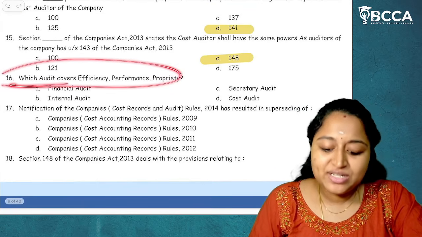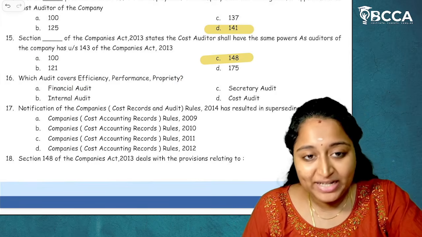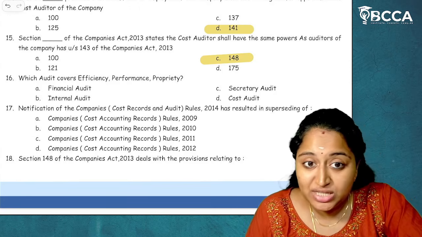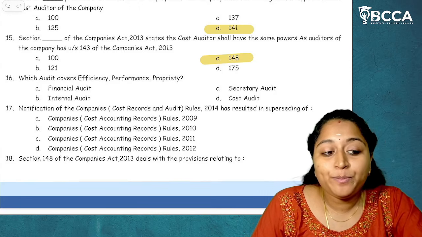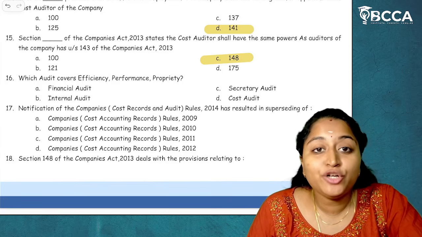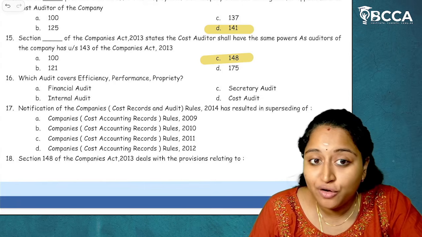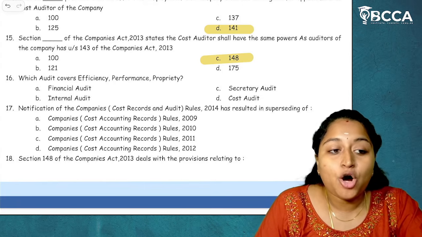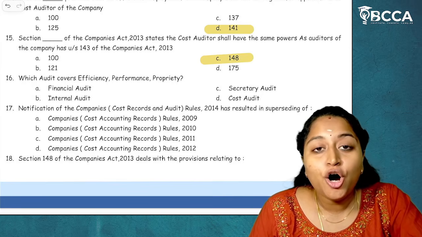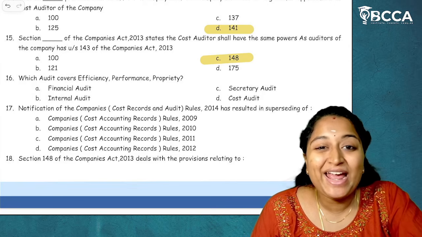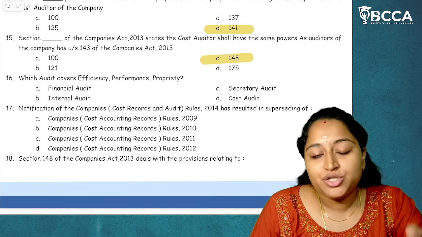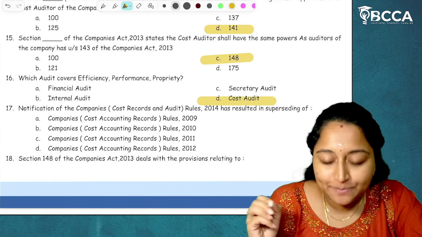Next, which audit covers efficiency, performance and propriety? Which audit gives us records about efficiency, performance and propriety? Propriety here means whether the money being spent is worthwhile or not. Efficiency of cost, performance means whether the cost operations are being performed correctly or not, and propriety means whether each and every rupee is worthwhile, or is there wasteful expenditure, or any place where the cost can be reduced. Now all these three can be done through cost audit. So the answer is option D. I hope it is clear.